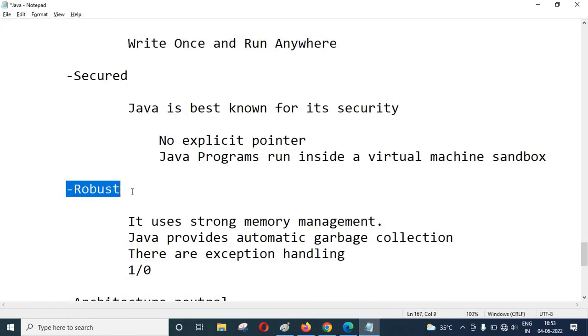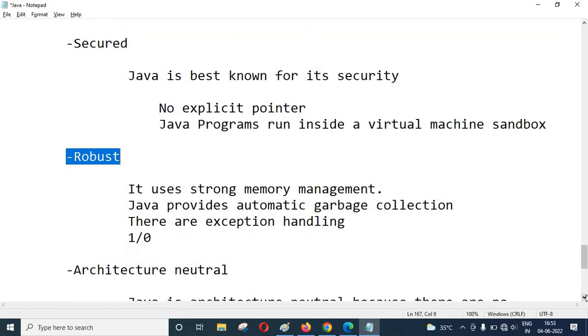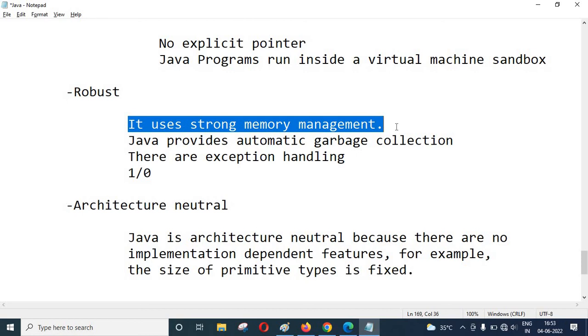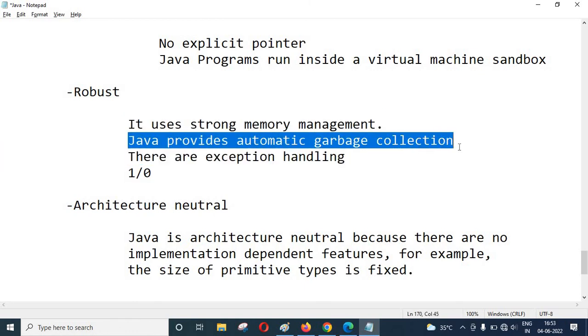Okay, next is robust. What does robust mean here? Robust means strong memory management. You have already seen that with the help of the diagram. Java provides automatic garbage collection, which I have already explained before. When memory is allocated in Java as an object, it is reclaimed automatically.